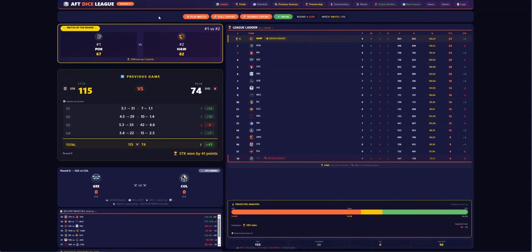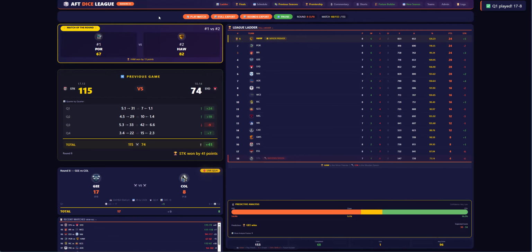It is Geelong versus Collingwood at GMHBA Stadium. Let's go to the first quarter. In the first quarter, Geelong have kicked 2 goals, 5-17 to Collingwood, 1-8.